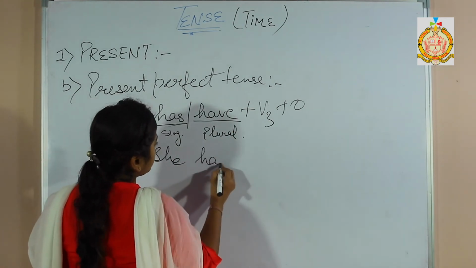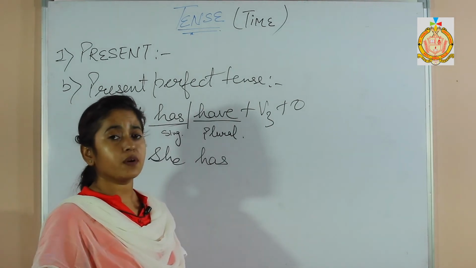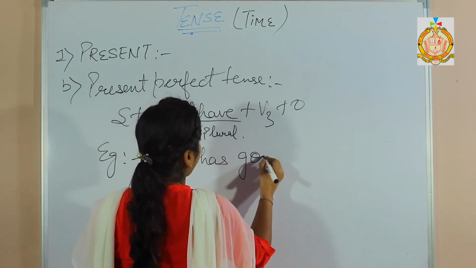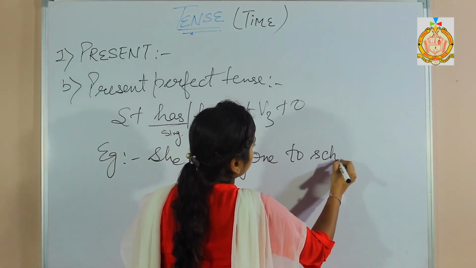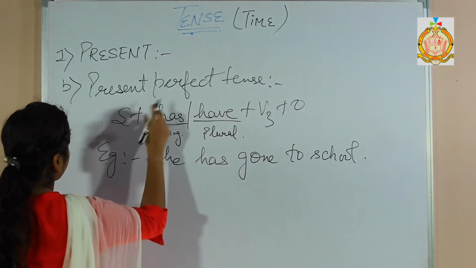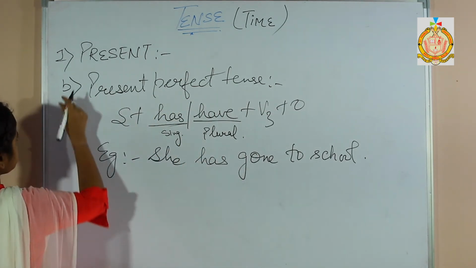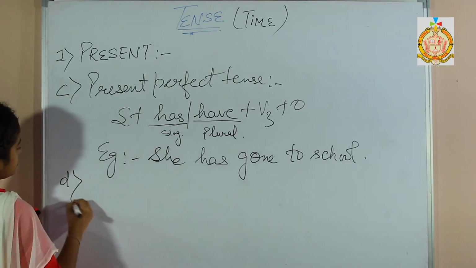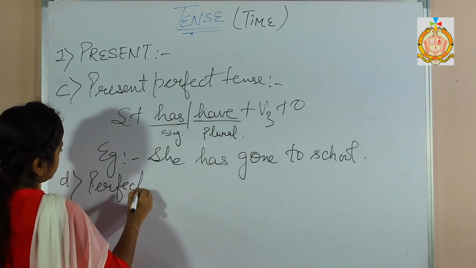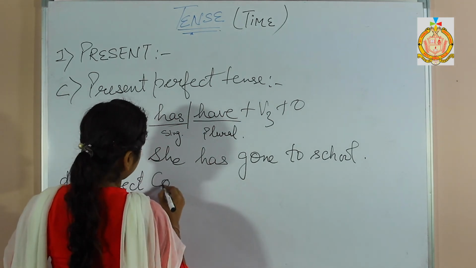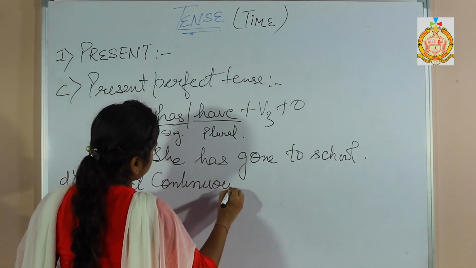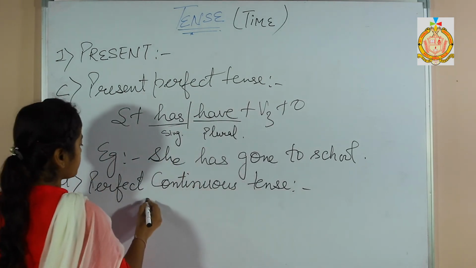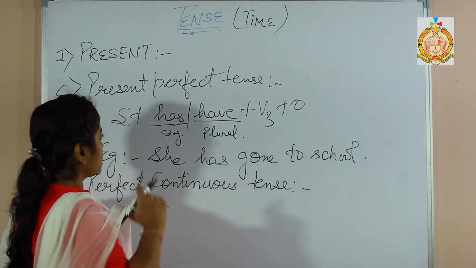She has, our verb was go. What is the third form of that very go? Go, went, gone. So our third form will be used. She has gone to school. Likewise, for the perfect continuous tense, what will be the formation? Subject plus has, have